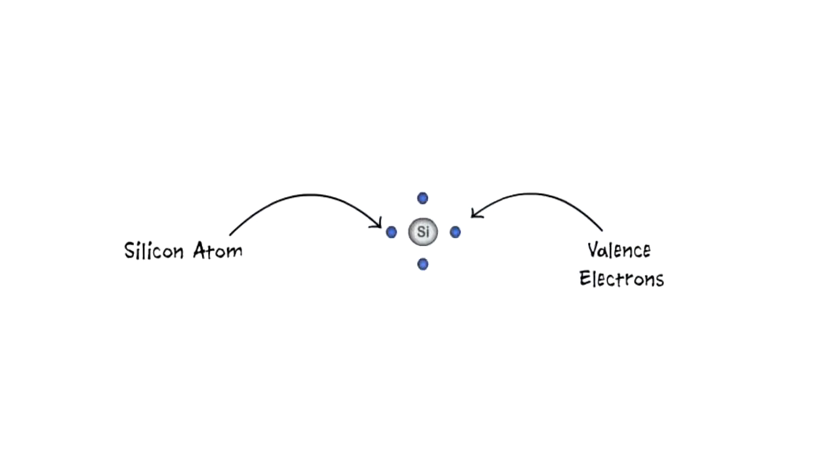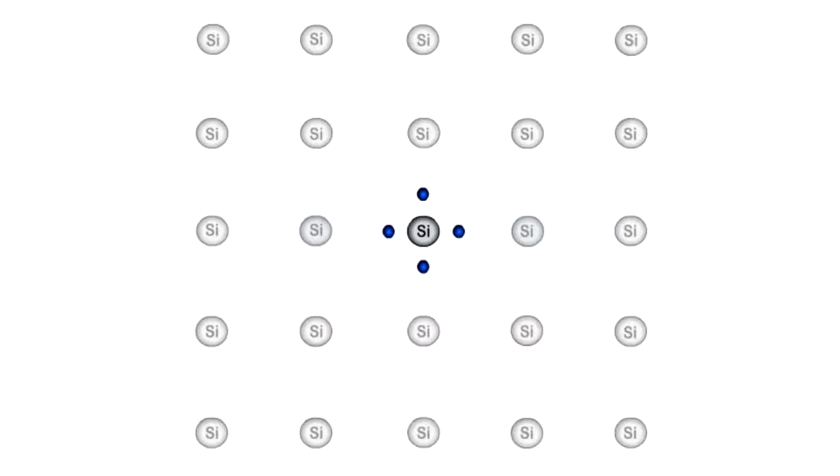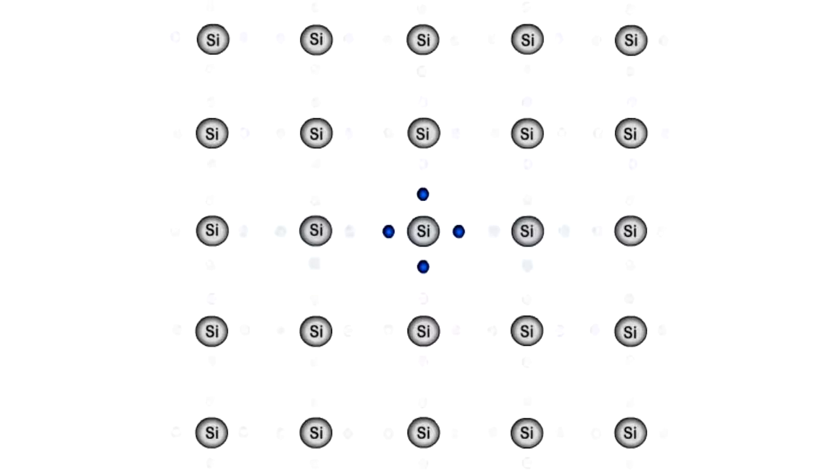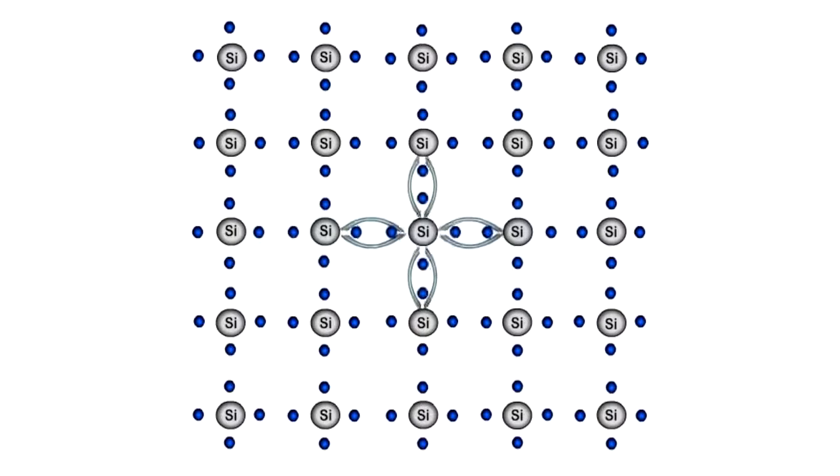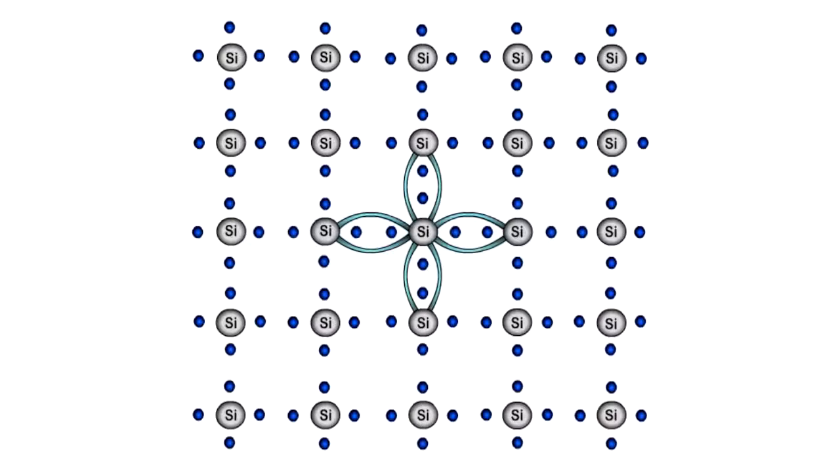Now let's see how the semiconductor atom acquires the additional 4 electrons and becomes stable. Let's first look at this process with the help of one atom. This atom already has its 4 valence electrons and requires an additional 4 to become stable, which it shares with its neighboring atom so that every silicon atom has 8 electrons in its outermost shell.